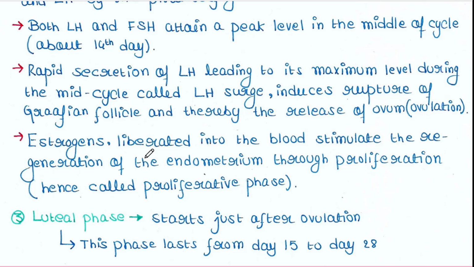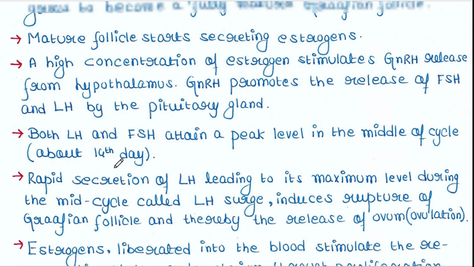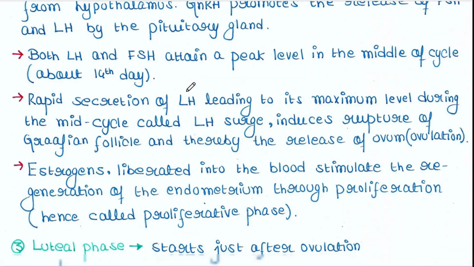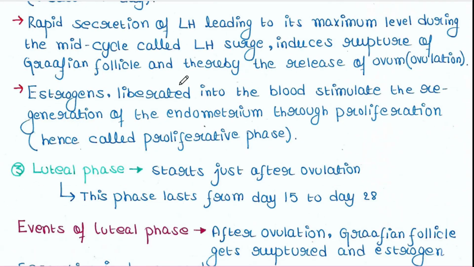Estrogens liberated into the blood stimulate the regeneration of the endometrium through proliferation. Estrogens are liberated from the Graafian follicle that we have seen. They are liberated into the blood and they stimulate the regeneration of the endometrium.